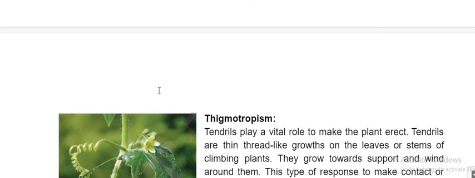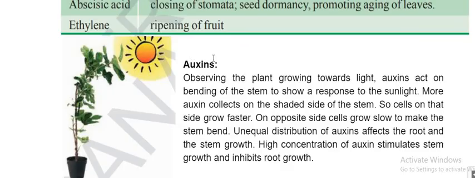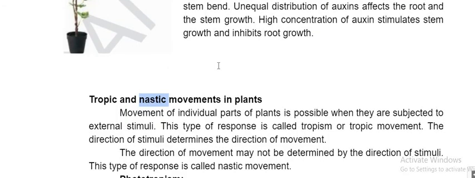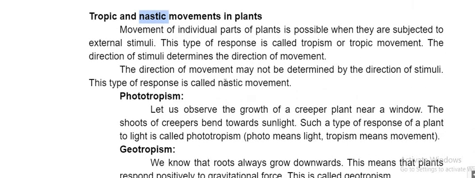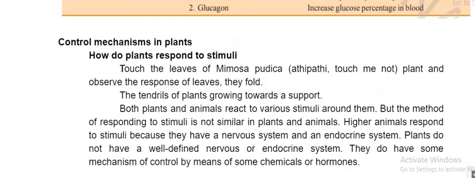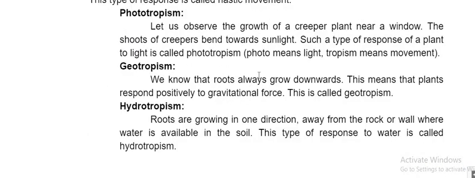Simple, these are all. That's it. These are the tropisms we have in the plant. Nastic means when you touch, it will fold. Yes or no? In any direction you touch, it will fold in one direction only. That is nastic. Example, touch-me-not plant. They fold in one direction only. They don't depend upon the direction. That is nastic movement.